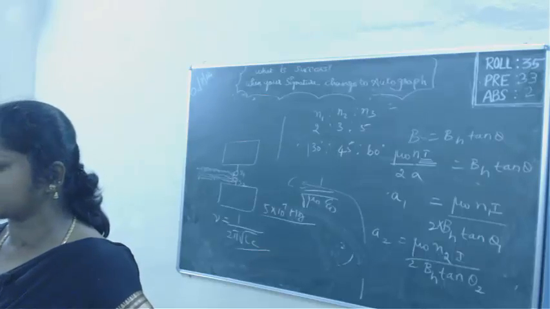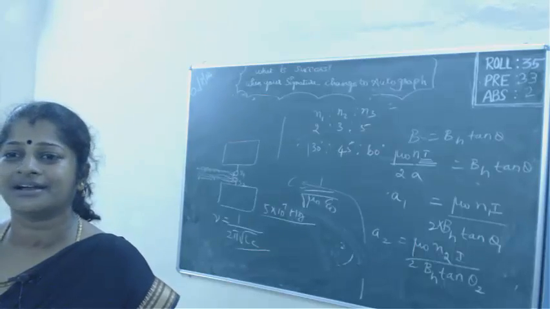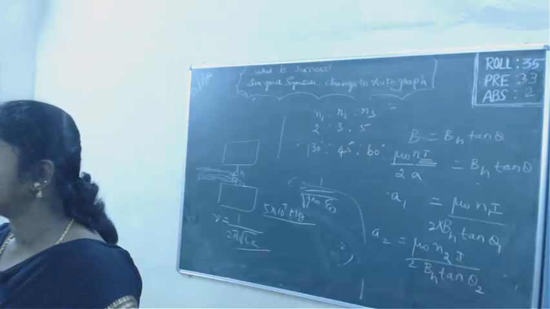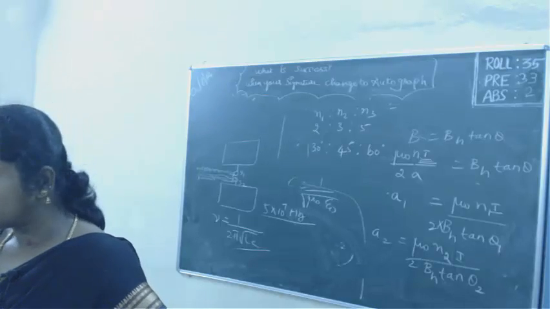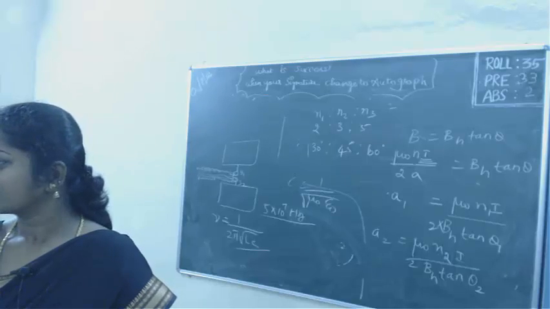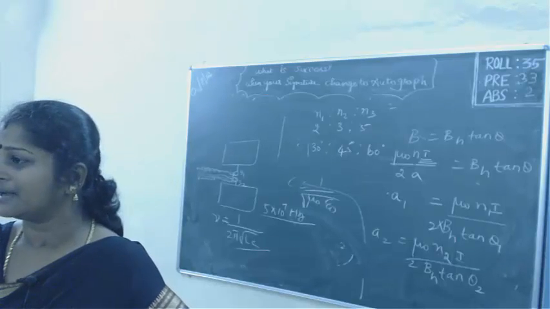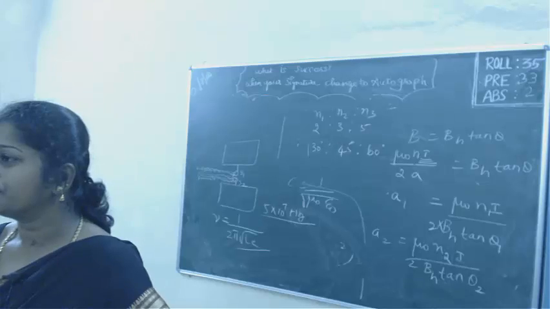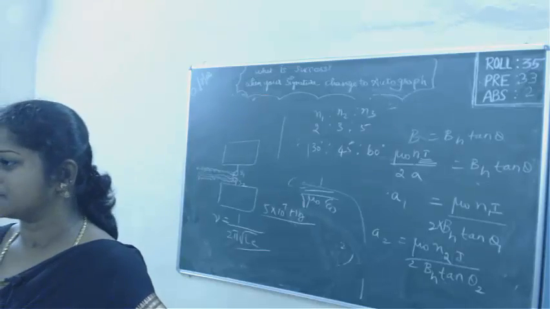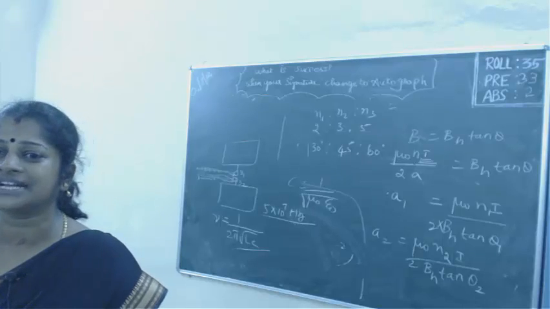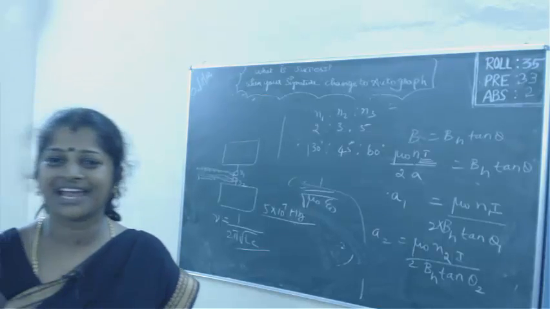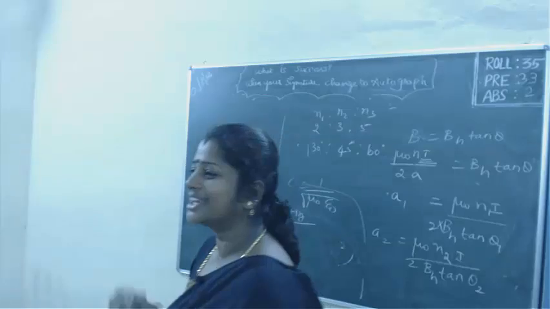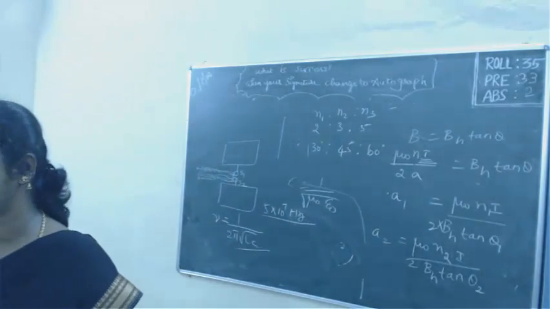Next is ultraviolet radiation. Have you seen it on water cans? UV treated. Have you seen? So this ultraviolet radiation is first used in the preservation of food items. Correct? Whatever we see in day-to-day life, you can see it in some tinned foods too. UV treated food. It is used to preserve food items. Second, it is used in the forensic department. For fingerprints we use ultraviolet radiation. Then it is used to find forged documents.